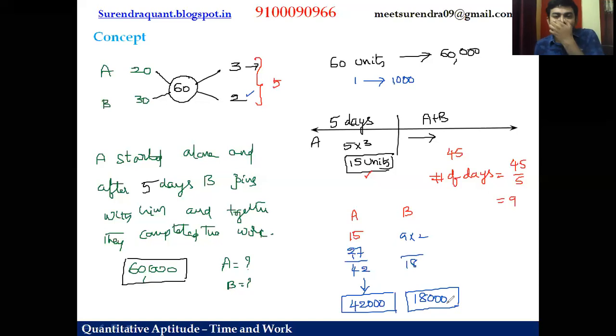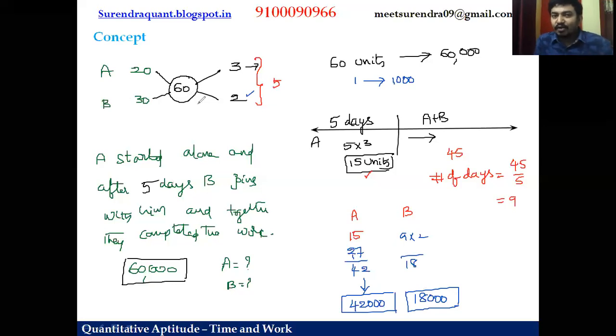So I will give you the summary of this. Please look at this once. A can do the work in 20 days. B can do the work in 30 days. A started alone, but after 5 days, B joins with him and they together completed the balance work. If they got an assignment of 60,000 rupees for 60 units, then you need to find out the share of A and share of B.